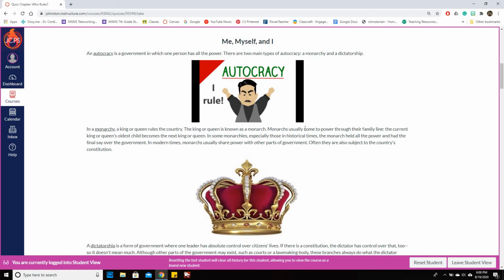So, monarchs usually come to power through their family line. The current king or queen's oldest child becomes the next king or queen. In some monarchies, especially those in historical times, the monarch held all the power and had the final say over government. In modern times, monarchs usually share power with other parts of the government. Often they are also subject to the country's constitution. So if there are laws and other parts, then those laws may apply to them.